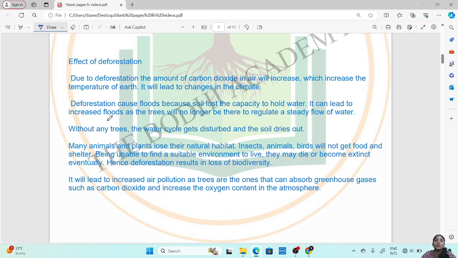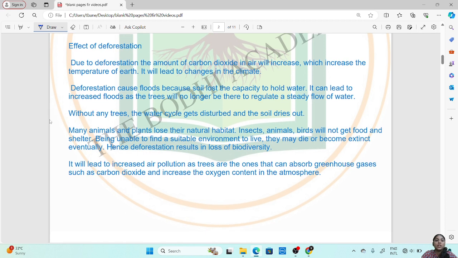Now, when rain falls in a forest area, the trees and the canopies of the trees also act as a protective layer. So when there is heavy rainfall, the water will first hit the canopy layer, and thus there will be less surface runoff of soil.